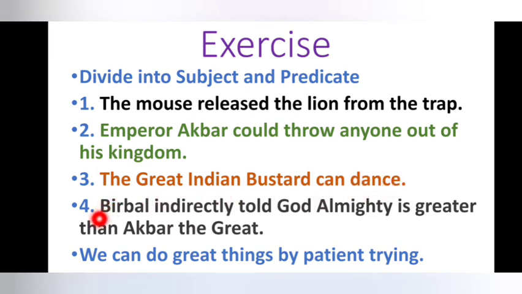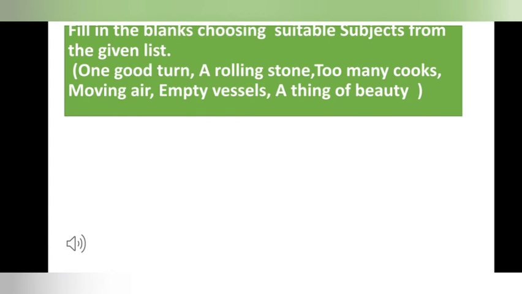The fourth sentence, Birbal. Birbal is the subject here. Birbal indirectly told God Almighty is greater than Akbar the Great. And the last one, we. Okay, the last one is we, the subject. We can do great things by patient trying. These sentences are all taken from your lessons, your Balbharati textbook. So you can read it again, write these sentences and divide them into subject and predicate.